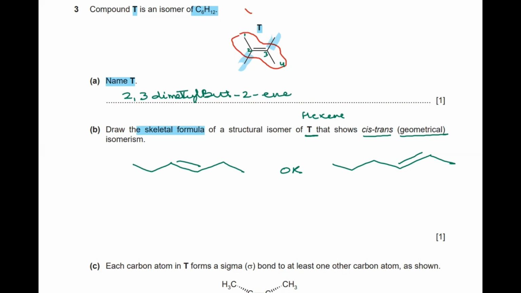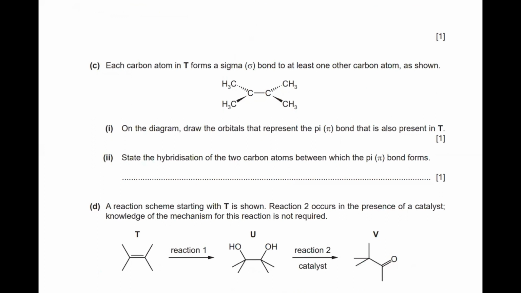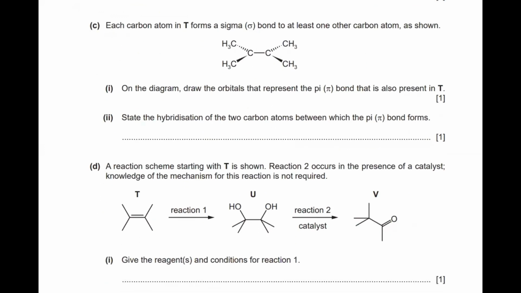Moving ahead, they're asking: each carbon atom in T forms a sigma bond to at least one other carbon atom, as shown. So this is basically the structural formula for T which they have shown above, which was a skeletal structure. Now let's go back and see the T which was drawn above. It was something like this. I'm just drawing it next to this figure. Okay, there was a double bond in between.